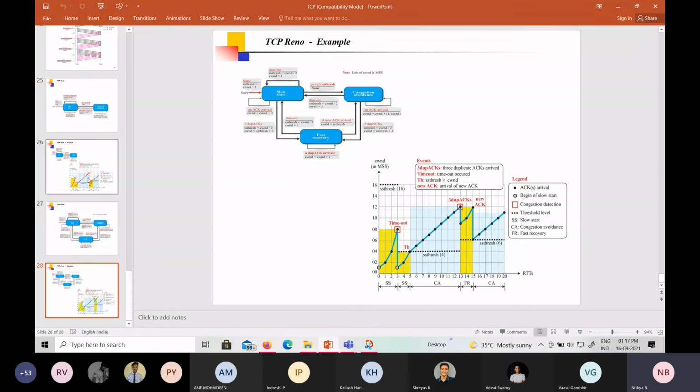Okay, so I think we have completed the TCP. That is, our transport layer has been completed. Next, we are going to start with the network layer in the next class. Okay, so any doubts?